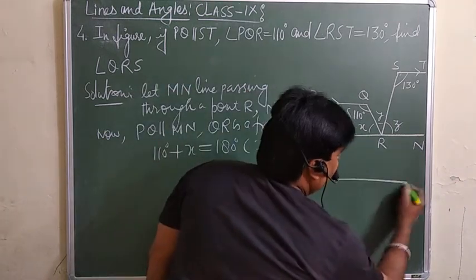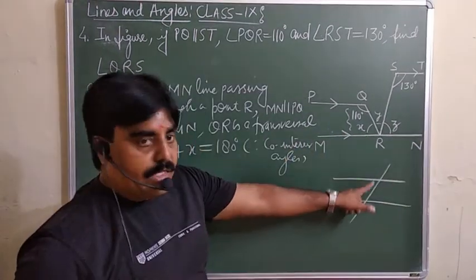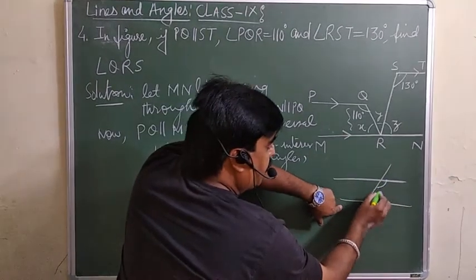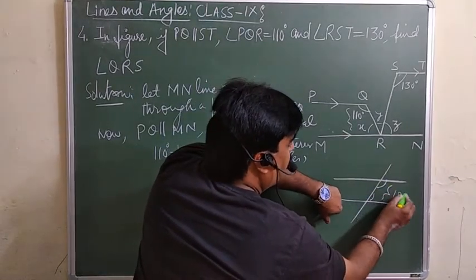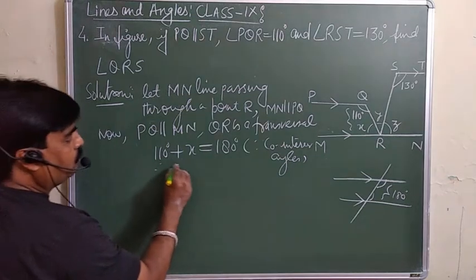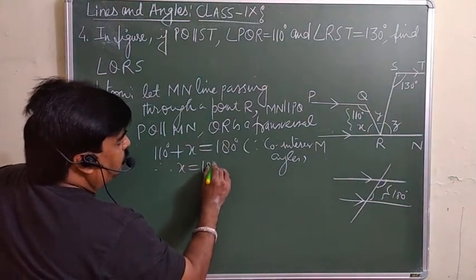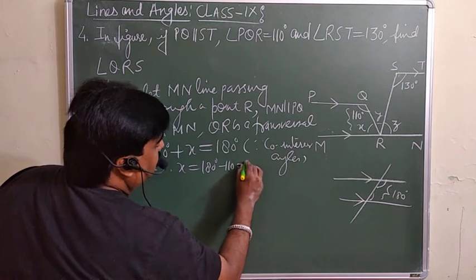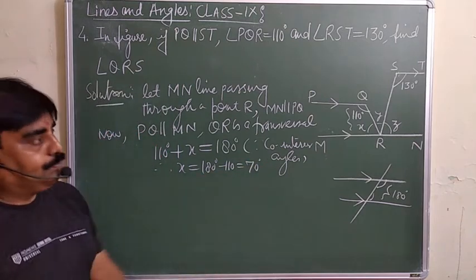We already know that if two lines are parallel and intersected by a third line, then the sum of their co-interior angles is 180. So from here you will get X is equal to 180 minus 110, which is 70.